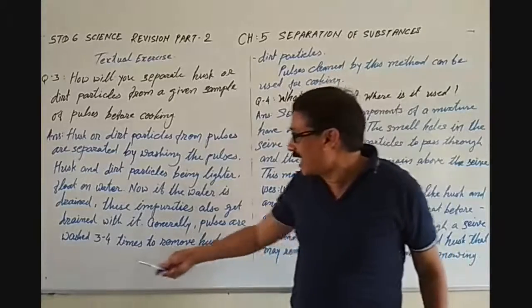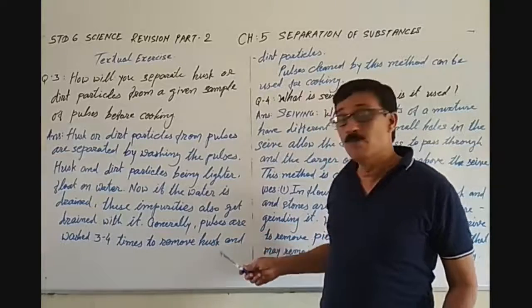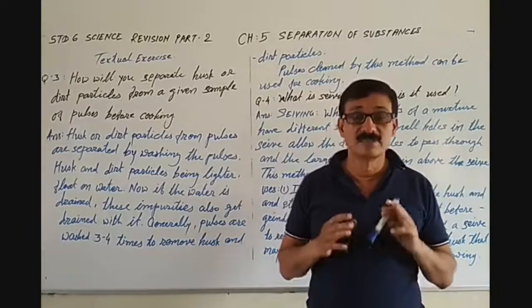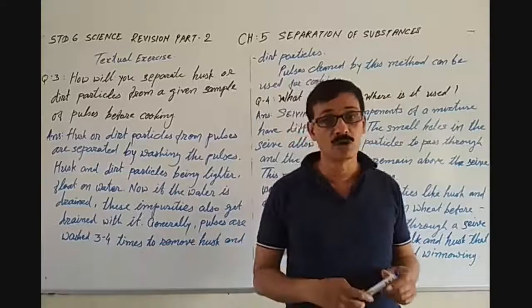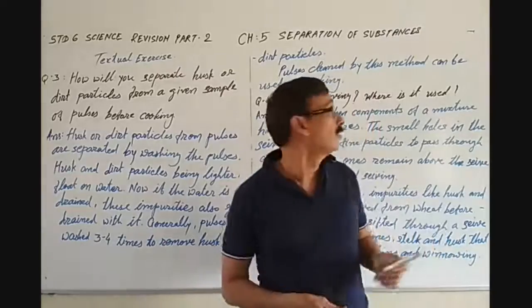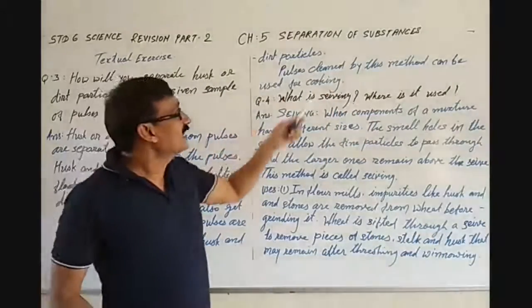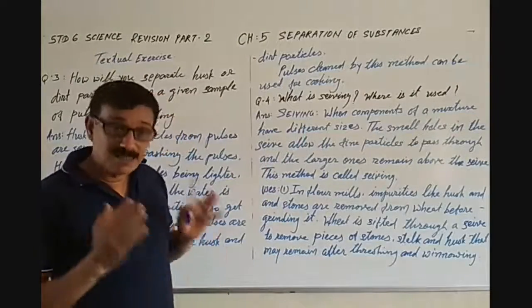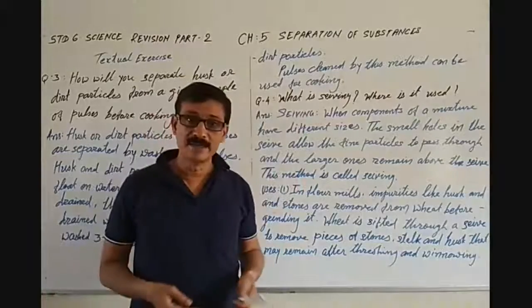Generally, pulses are washed 3 to 4 times to remove husk and dirt particles. Pulses cleaned by this method can be used for cooking.